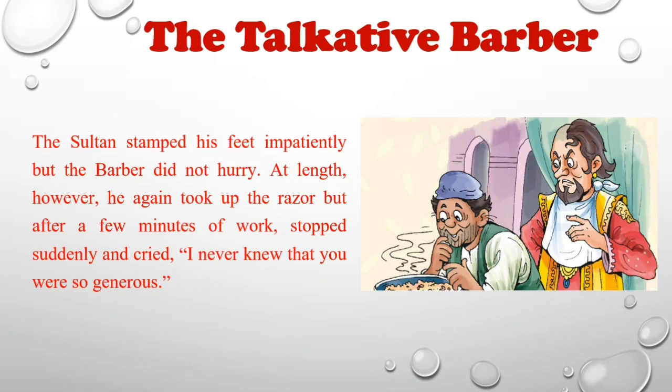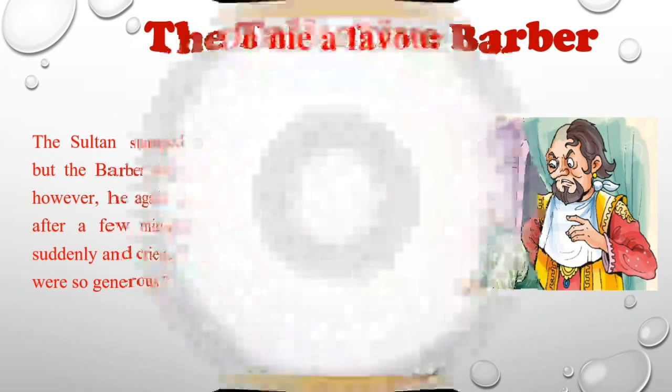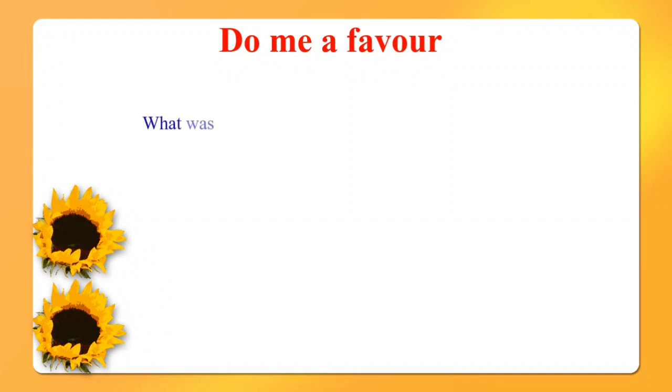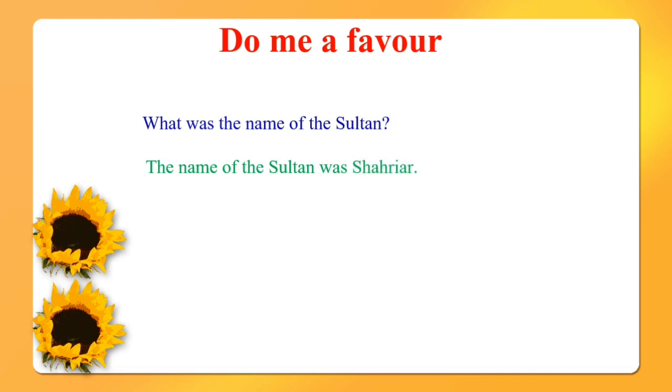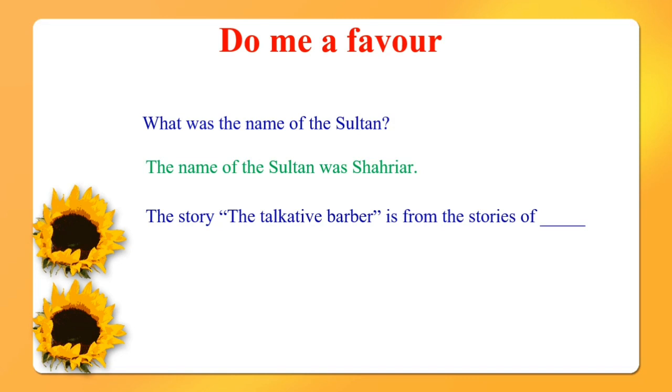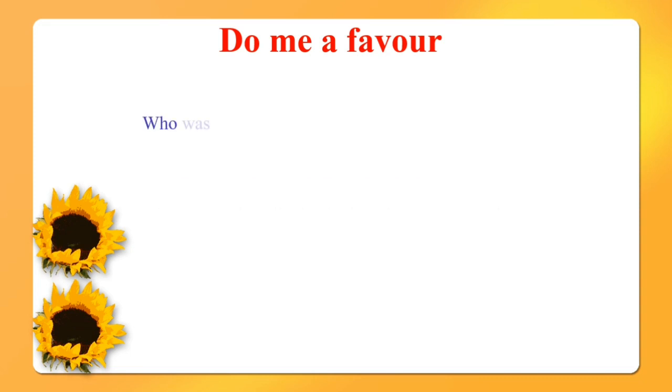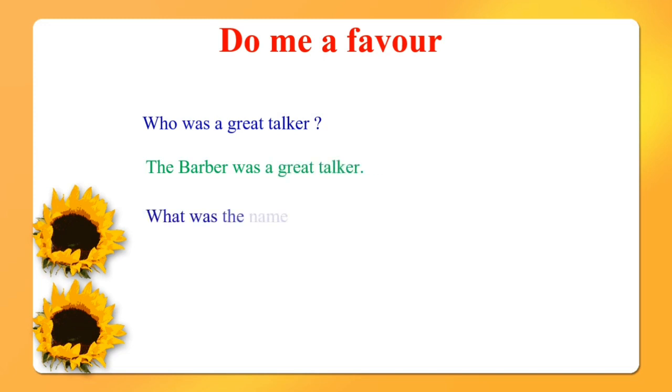Now we will go for the question answers related to the story. What was the name of the Sultan? The name of the Sultan was Shahryar. The story, The Talkative Barber, is from the Arabian Nights, or Arabian stories. Who was a great talker? The barber was a great talker. What was the name of the city? The name of the city was Kashgar.